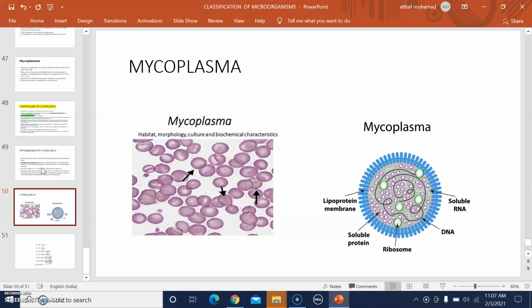So in this year we have a brief explanation of different morphological types of bacteria. This is the picture of the mycoplasma, the stained appearance, and this is the original morphology. It may possess soluble RNA, DNA, ribosomes, soluble proteins, a lipoprotein membrane, and no cell wall. So that's all about the morphology of bacteria.